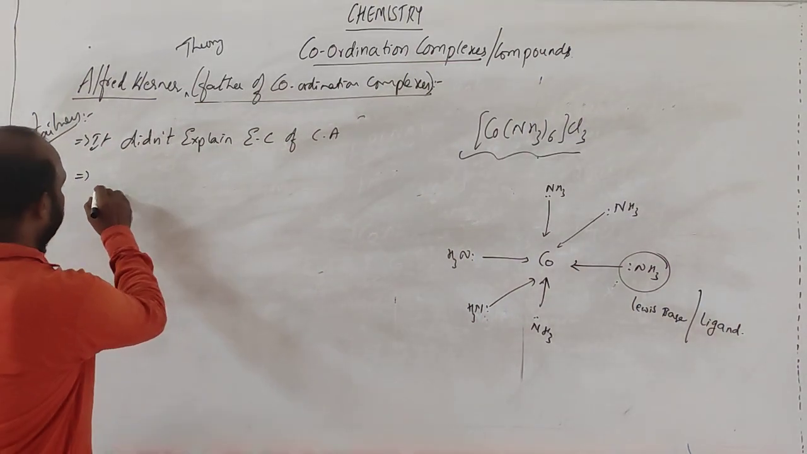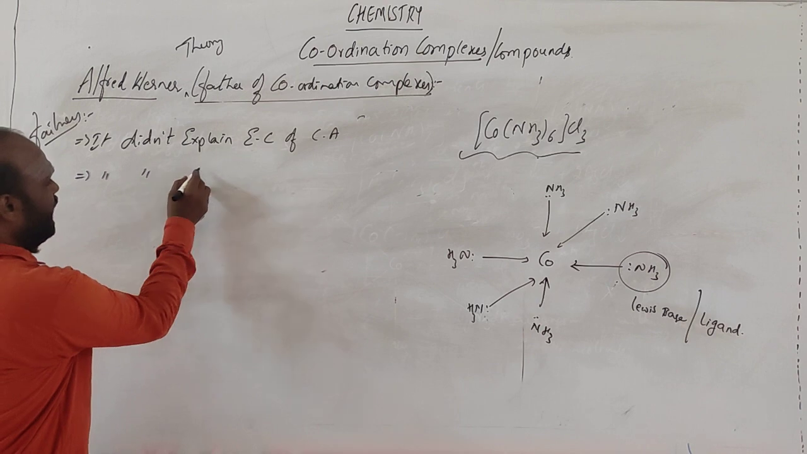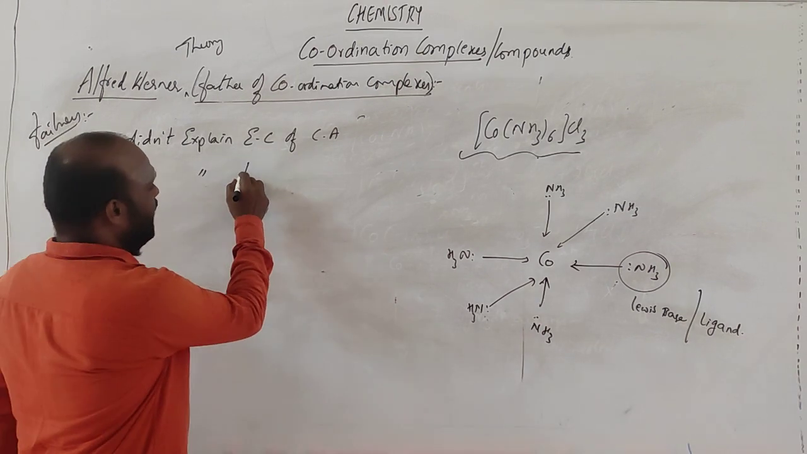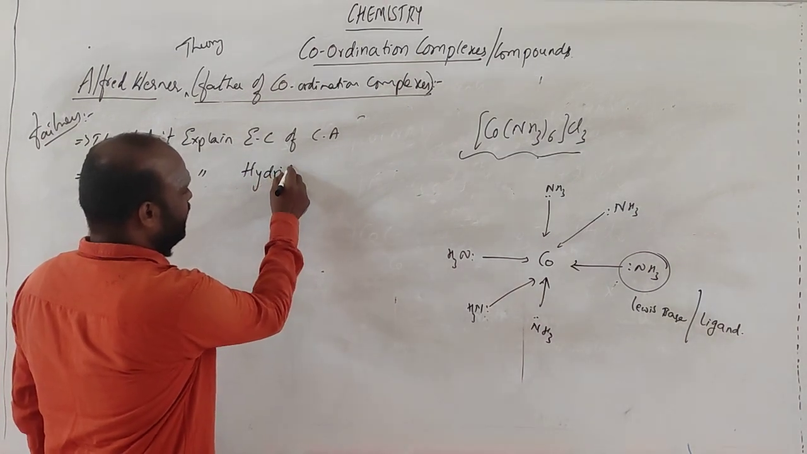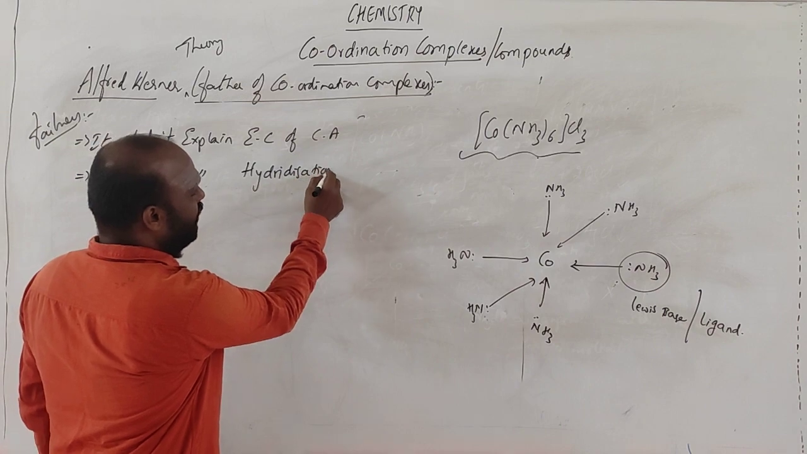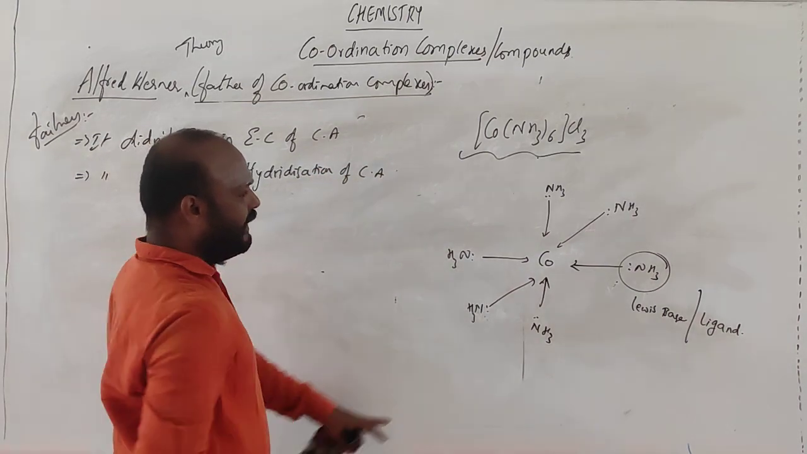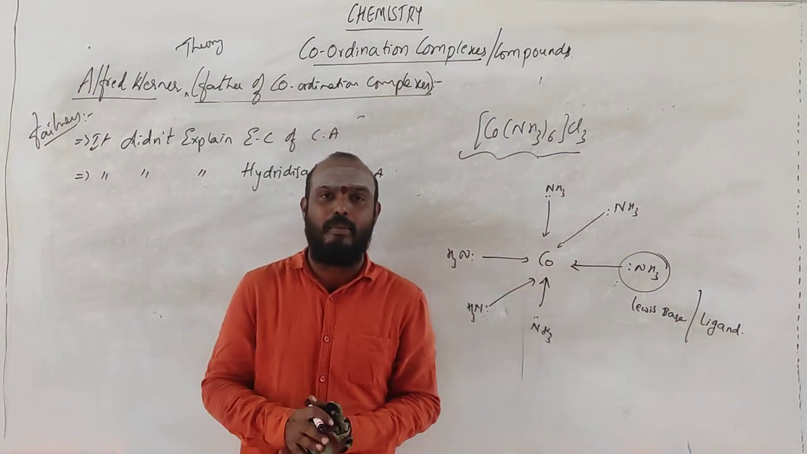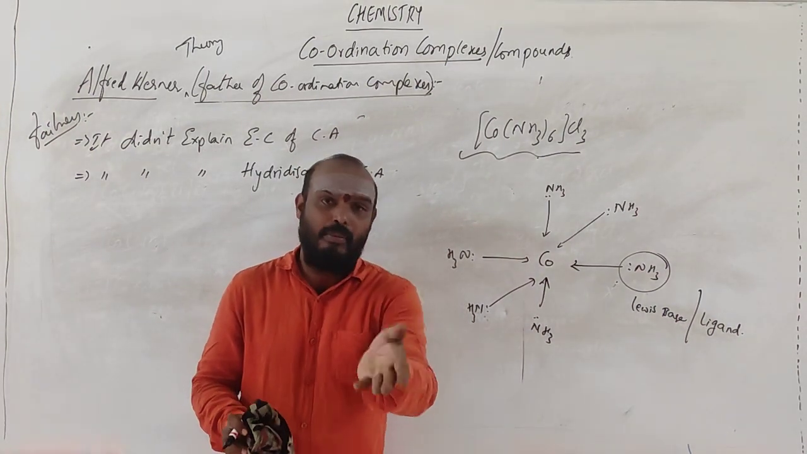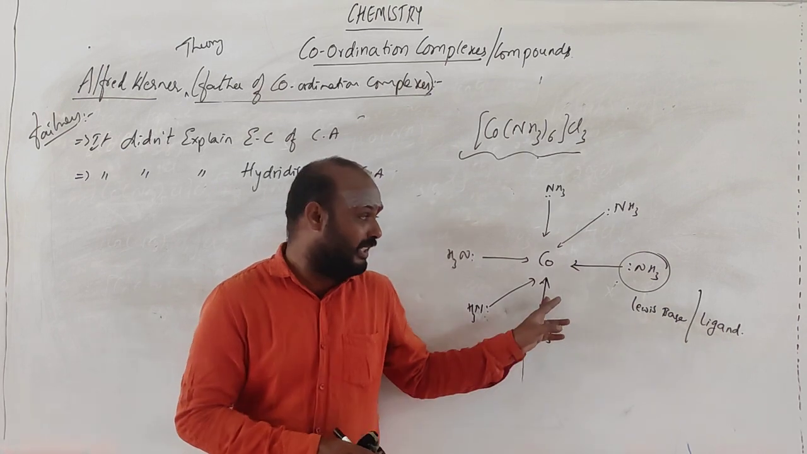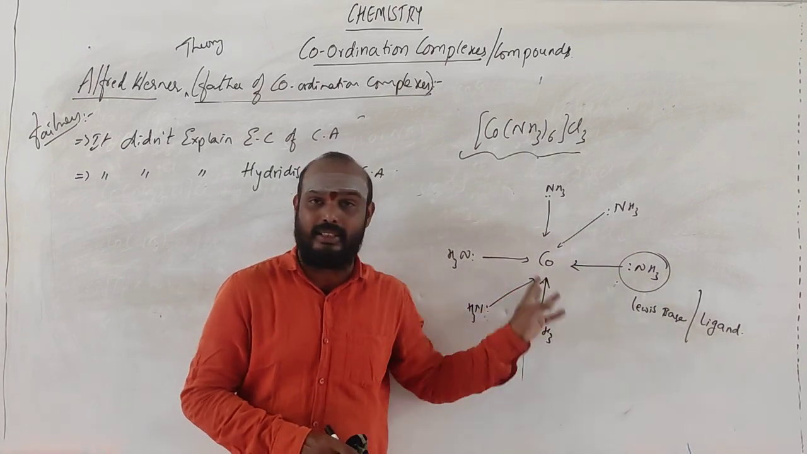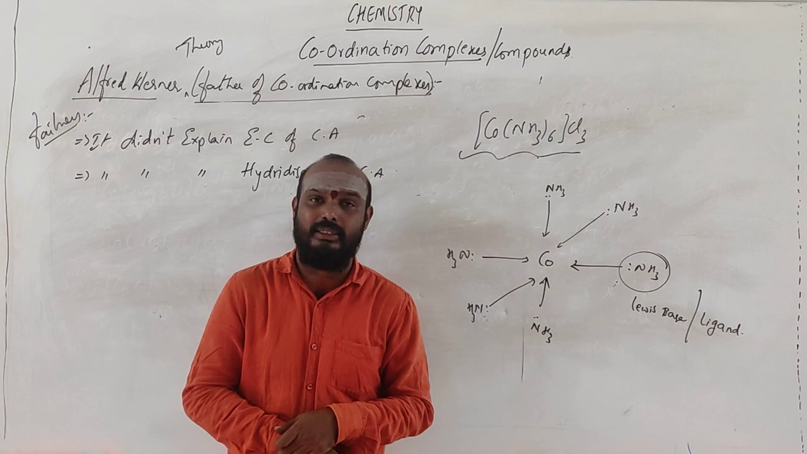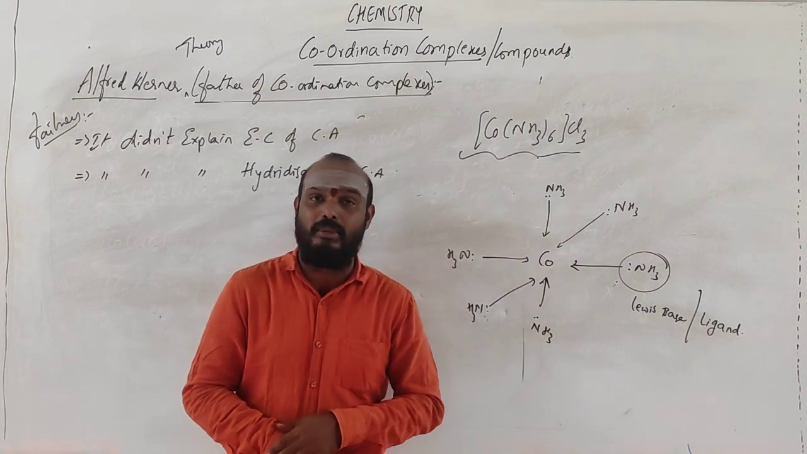He did not explain it, as well as the hybridization of the central atom. What is the hybridization before forming a compound? For an ionic compound you will not have any hybridization. But this is coordinate. What type of bond is this? These are all coordinate covalent bonds.